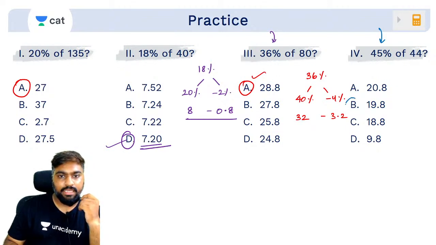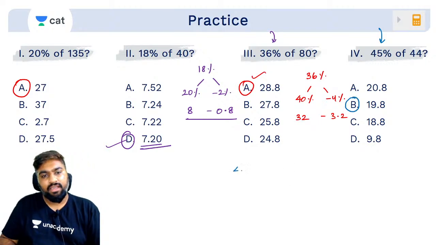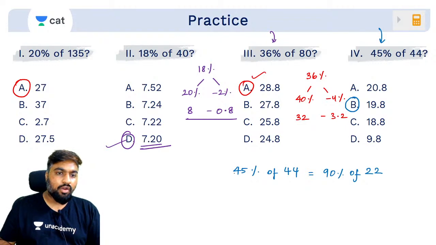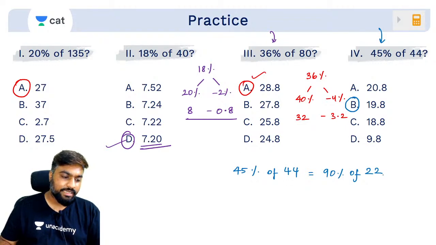19.8. Everybody, 19.8. Very good. Now look at this. 45% of 44, can I say, will be the same as 90% of 22? Yes or no? 45% of 44 is the same as 90% of 22. Will you agree? What are you doing? You are taking a 2 from here and giving it here, right?